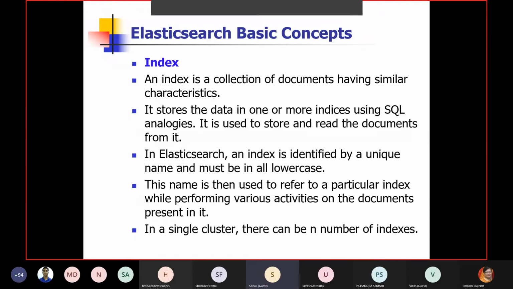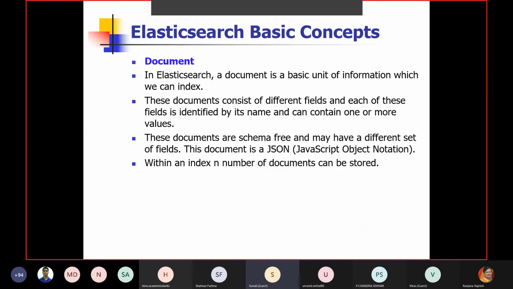Okay, so whatever data you are getting, it is like creating a dictionary. So you can create any number of dictionaries, meaning indexes, as per your preferences. For example, if the data is weather data, we can create a different index. According to subject, according to relevance, we can create different indexes. So Elasticsearch gives us a way to create various indexes. Okay. So you can say that an index is a logical separation.